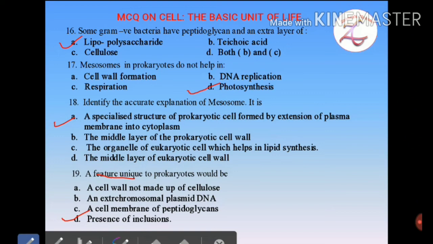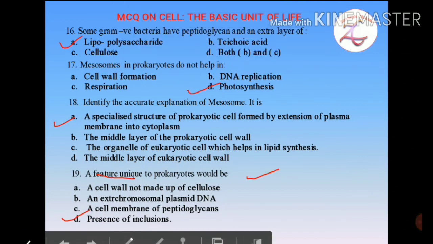Then one more example of cell inclusion or inclusion bodies are magnetosomes. These are some crystals that contain magnetite or iron inside them, and they function as magnets. They are present in some motile bacteria or aquatic bacteria, and they help in responding to the magnetic field of the earth. So here the correct option is presence of cell inclusion, the presence of inclusion bodies. This is a unique feature of the prokaryotic cell.